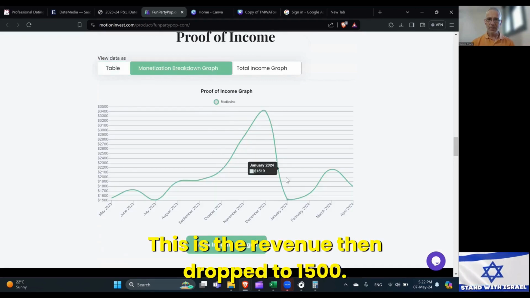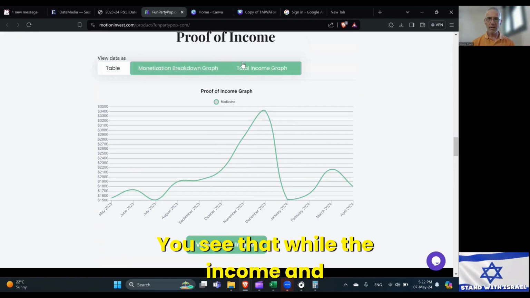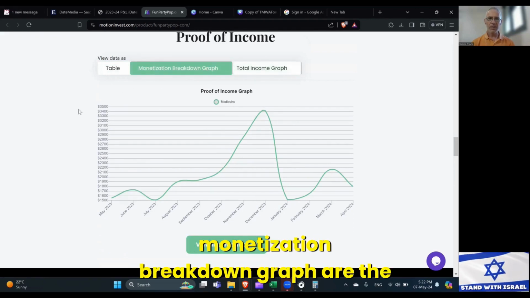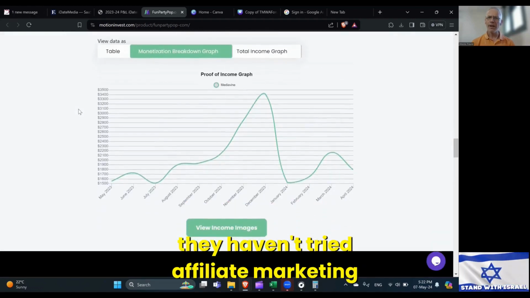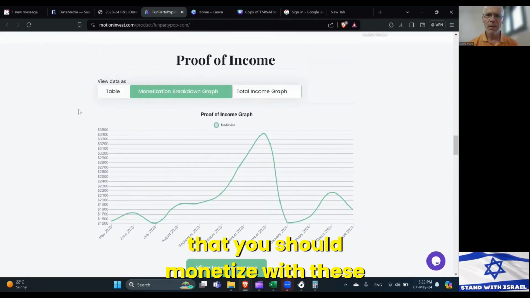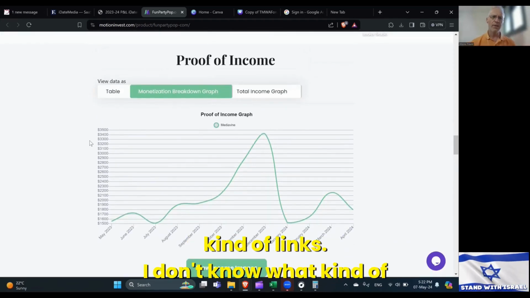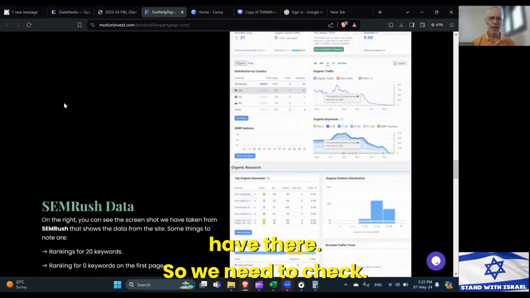Okay? This is the revenue, then it dropped to 2,000, 1,700. You see that? Well, the income and monetization breakdown graph are the same. Interesting thing that they haven't tried affiliate marketing yet, putting in affiliate links. It goes without saying that you should monetize with these kinds of links. I don't know what kind of websites or products they have there, so we need to check.